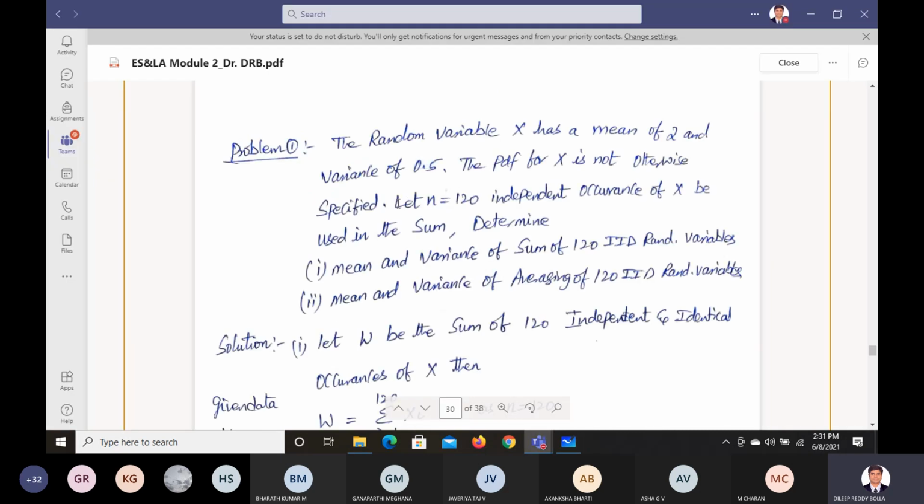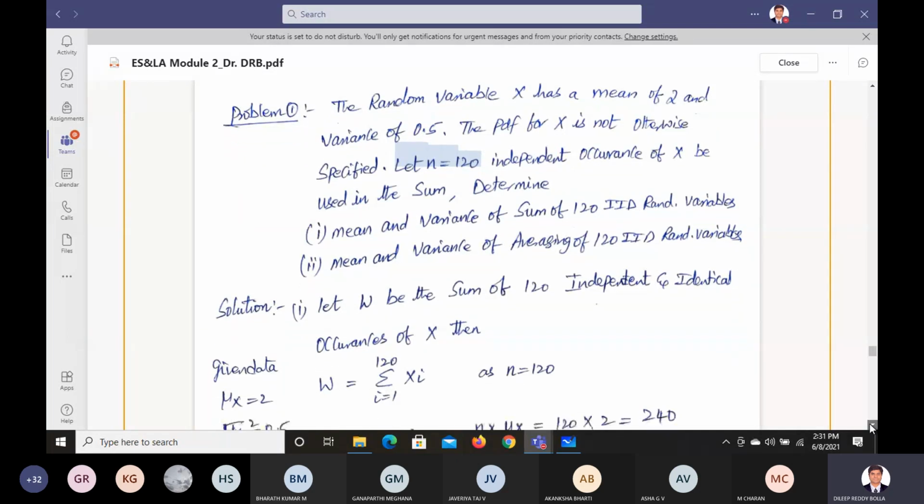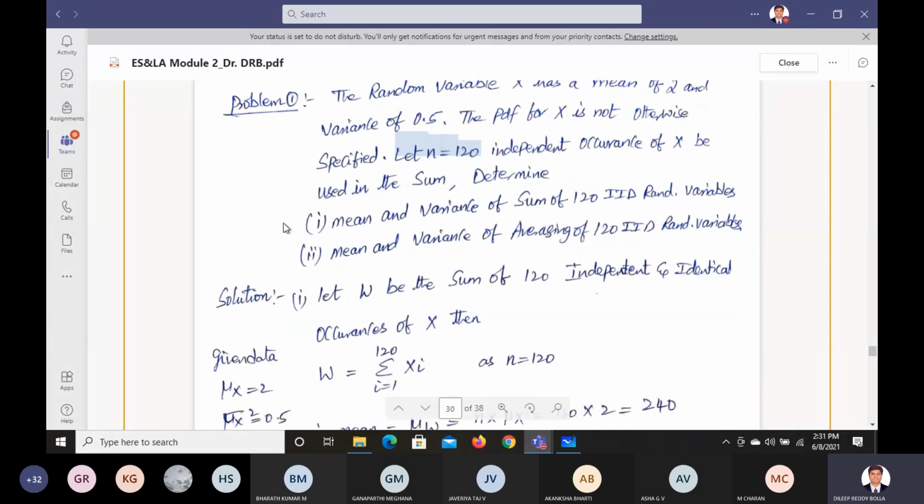Okay, and we understand that n equals 120. The N value is given as 120. Independent occurrence means IID. Now what is it that you need to find? You need to find the mean and variance of the sum of 120 IIDs.